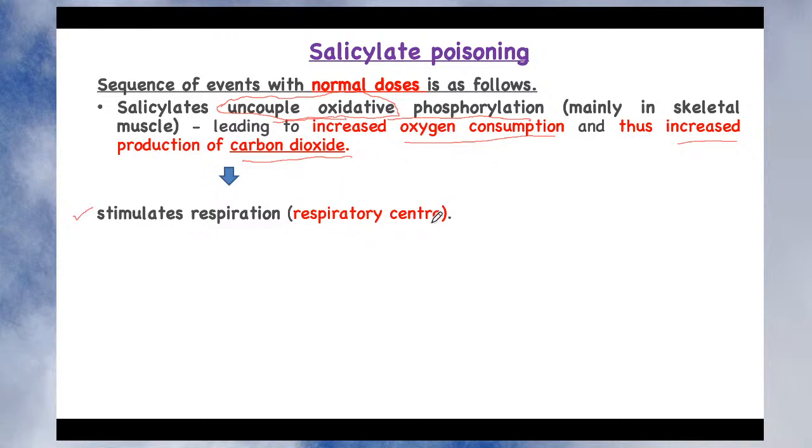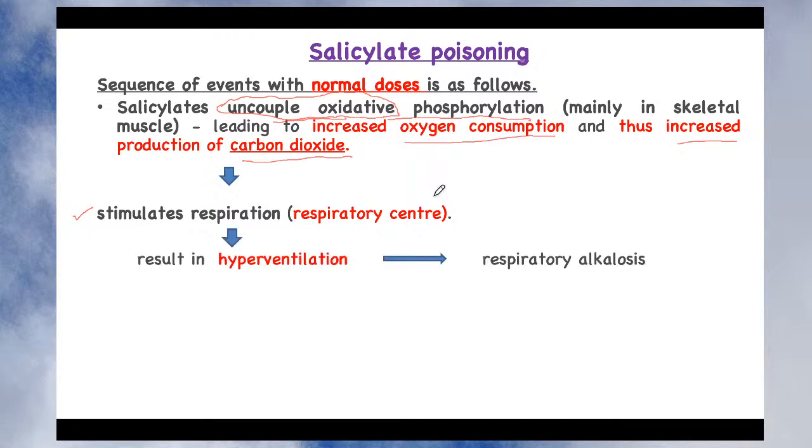Whenever you have an increase in the level of carbon dioxide, obviously the body again needs more oxygen, isn't it? So it will stimulate your respiratory center, and due to stimulation of the respiratory center, it increases your breathing. You will take more and more breaths, and this increased breathing due to stimulation of the respiratory center is called hyperventilation. So there will be hyperventilation in the patient. This hyperventilation produces respiratory alkalosis.